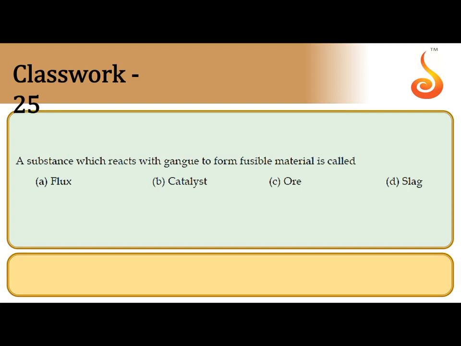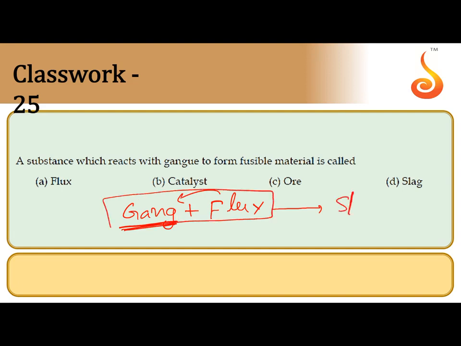A substance which reacts with gangue to form fusible material is called flux. Gangue is nothing but impurity. Gangue is an infusible mass that can be converted into a fusible mass by reacting with a flux. That fusible mass obtained by the reaction between gangue and flux is called slag. This type of purification method is called smelting. So, the correct answer is A, flux.